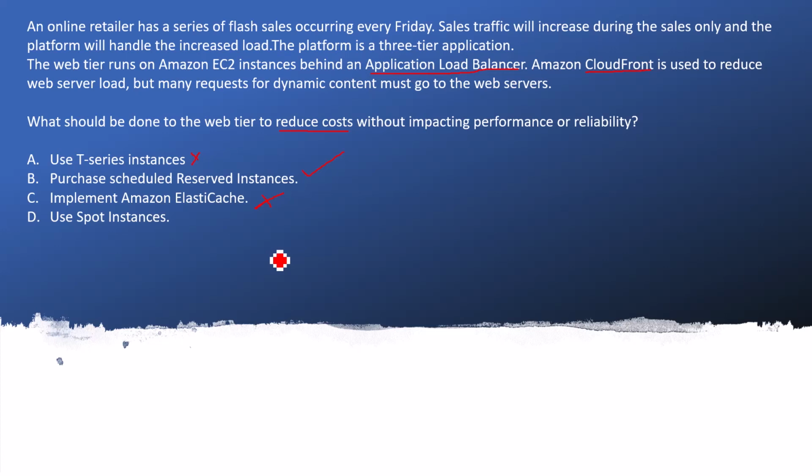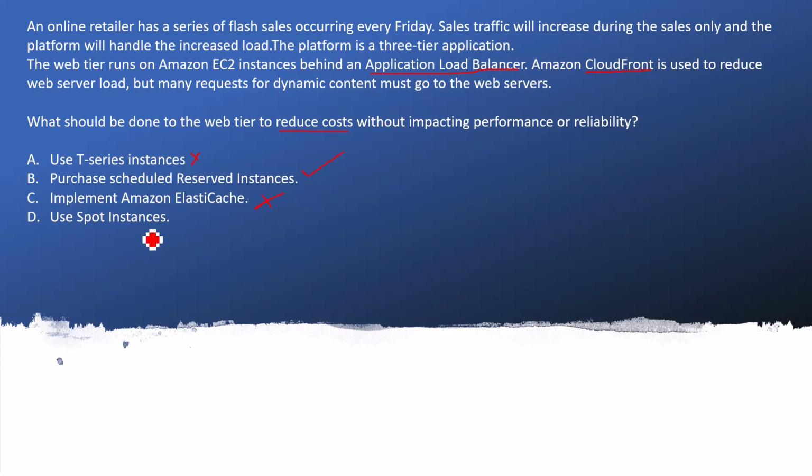But there is one more concern: Spot Instances can be terminated at any time. Suppose the sale is going on and a user is purchasing articles, and at that time the transaction is going on and the Spot Instance is terminated, then you will be in trouble. It is already mentioned that many requests for dynamic content must go to the web server. So I will not suggest using Spot Instances, because there is a risk here.